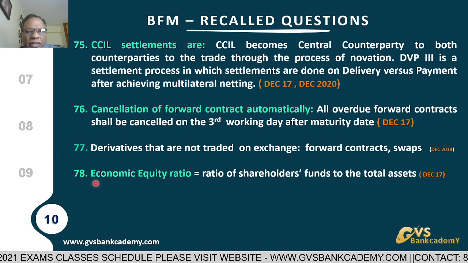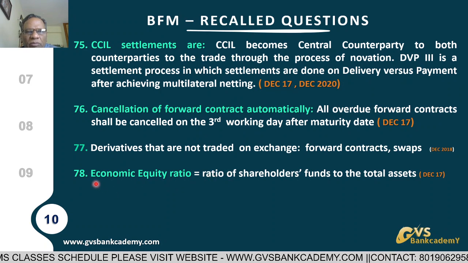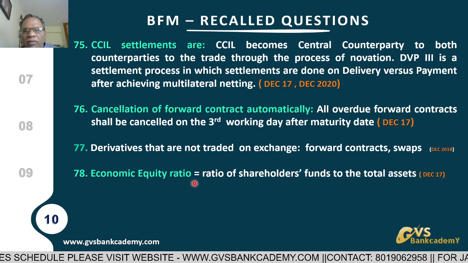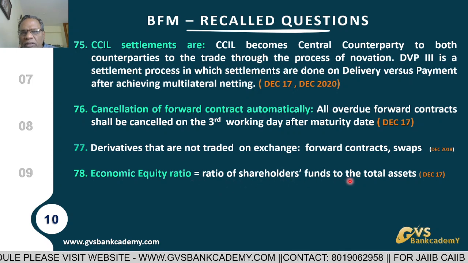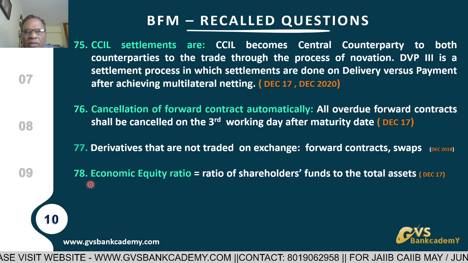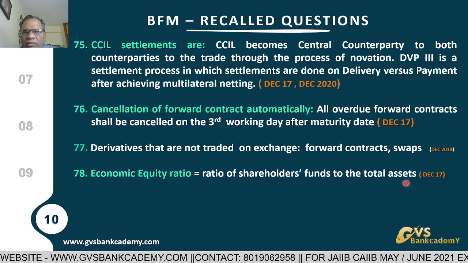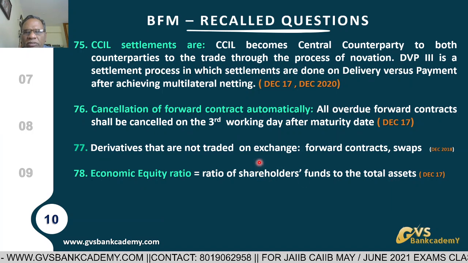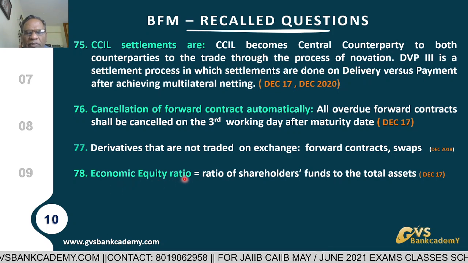Now, question number 78, economic equity ratio. What is the formula? Economic equity ratio is the ratio of shareholder funds of the bank to total assets of the bank. Shareholder funds means the bank's own funds. A higher ratio is the best, because compared to total assets, the bank is maintaining more capital. That's why the higher the economic equity ratio, the better.